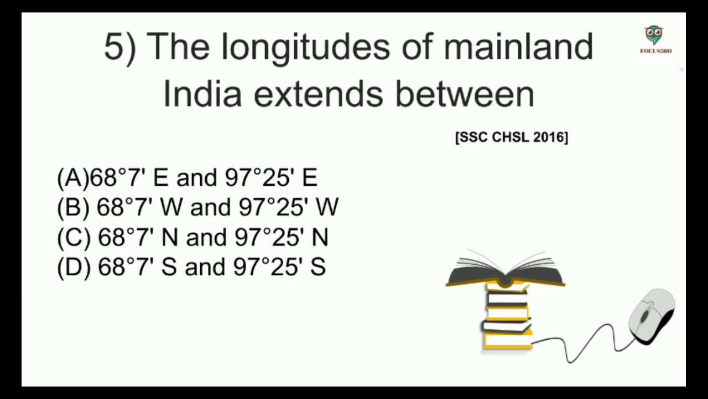Next question. The longitudes of mainland India extend between, options: 68 degree 7 minutes east and 97 degree 25 minutes east, 68 degree 7 minutes west and 97 degree 25 minutes west, 68 degree 7 minutes north and 97 degree 25 minutes north, 68 degree 7 minutes south and 97 degree 25 minutes south. And the answer is 68 degree 7 minutes east and 97 degree 25 minutes east.